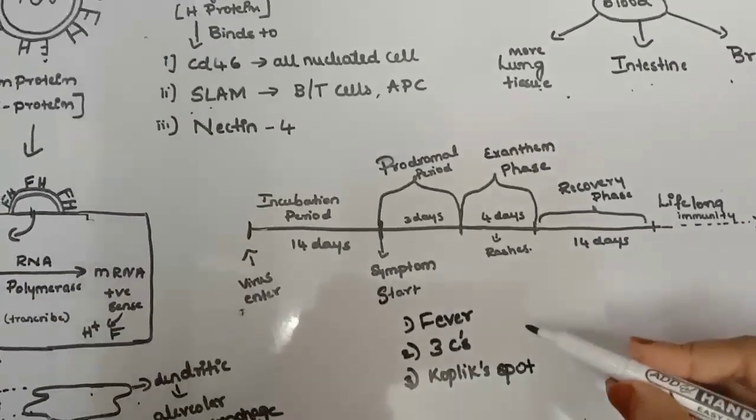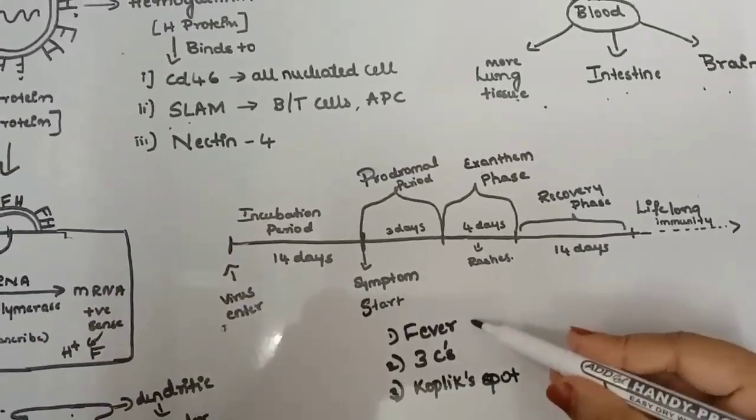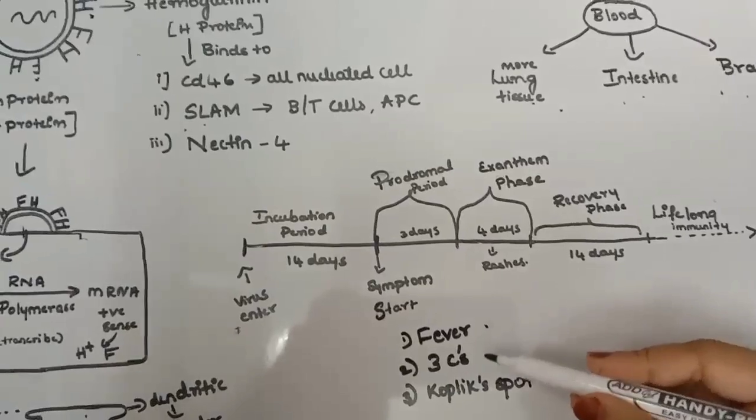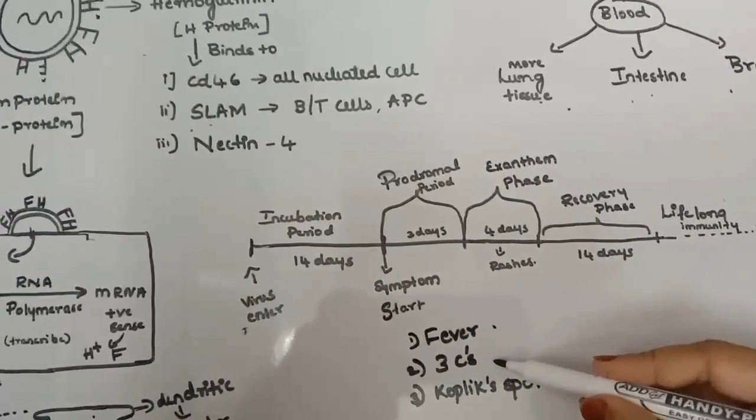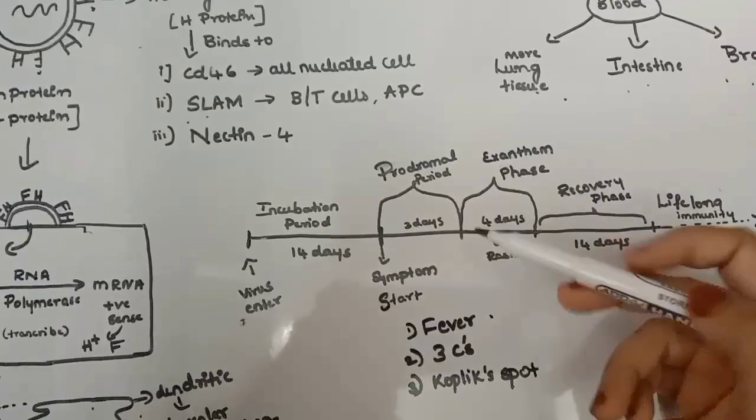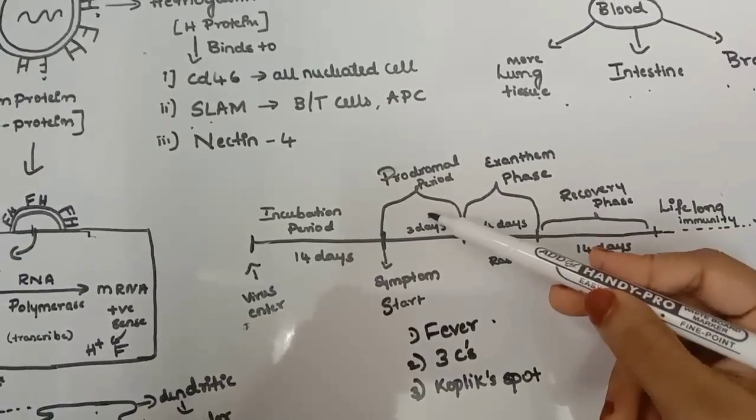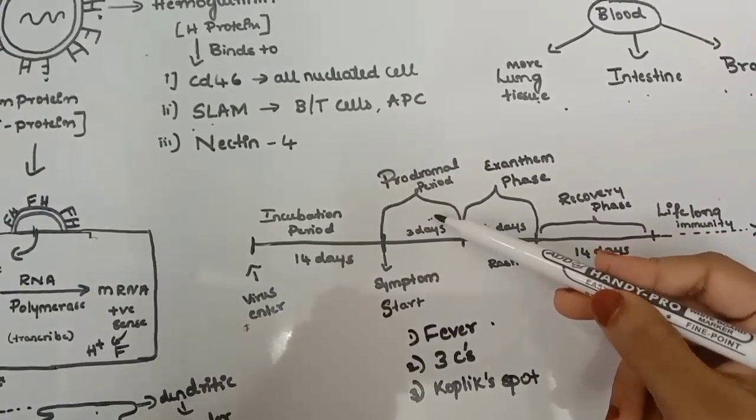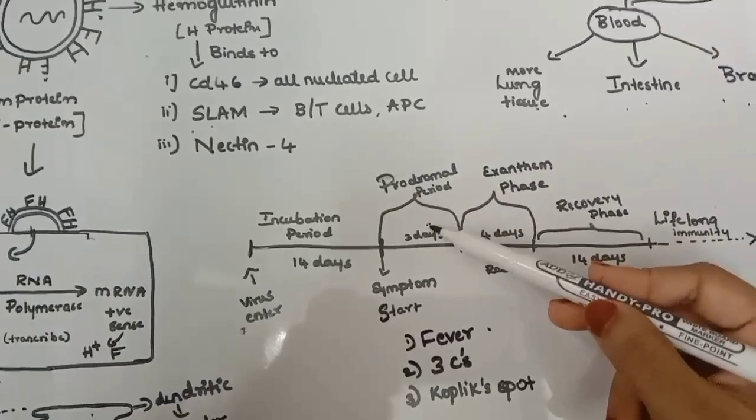And 1 to 2 days later comes the enanthem phase, where rashes on the mucous membrane look like small white dots on the mucous membrane of the mouth. So it is also called a Koplik spot. This is present opposite to the molar teeth.